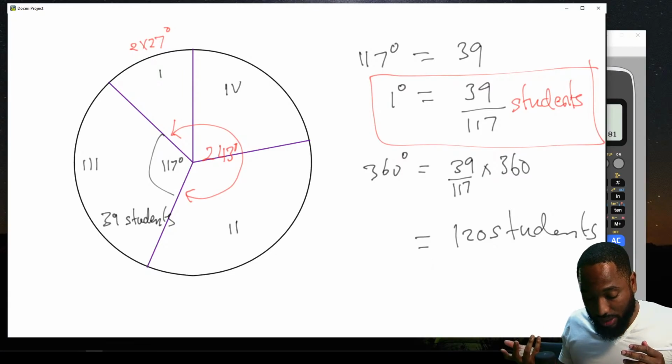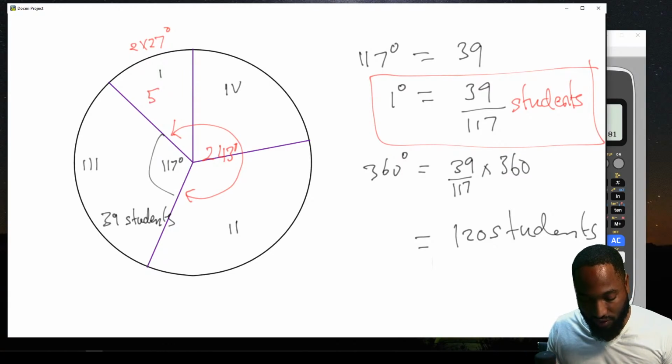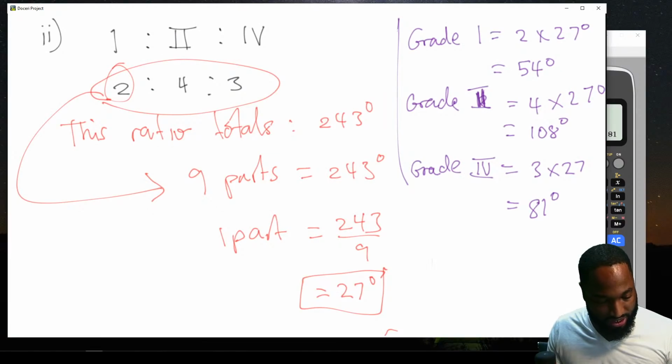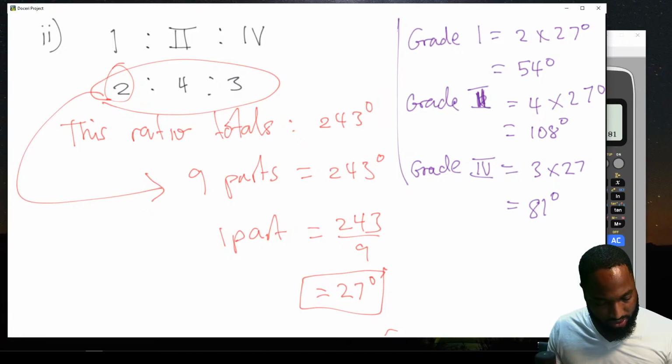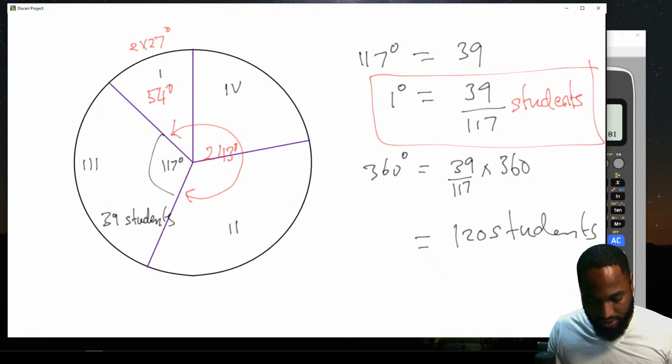So how many passed? We know this is 54 degrees. I didn't really need to find this, because that failed. Grade 2 is 108 degrees. Grade 4 was how much? 81? Yeah. So students passing.